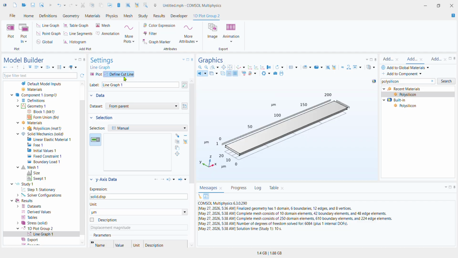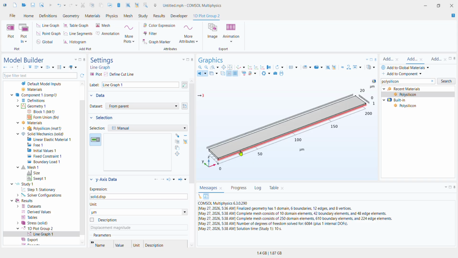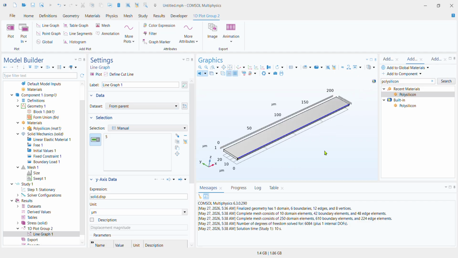Now, you can define a cut line, but you can also select from manual selection. Since we're estimating this to be rigid bodies, it really doesn't matter. You can either choose an edge like this, or you can go for a cut line. They're going to give you the same results since this cantilever beam is assumed to be a rigid body, and in a rigid body, any 2 points will always have the same distance irrespective of what force is acting on them, because they don't deform, right?